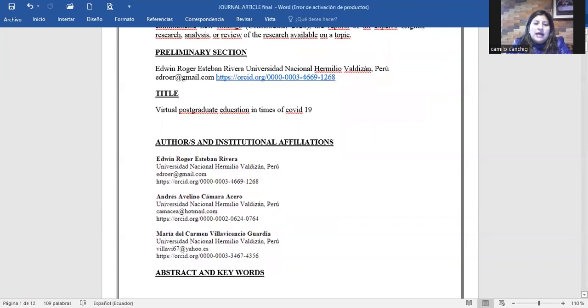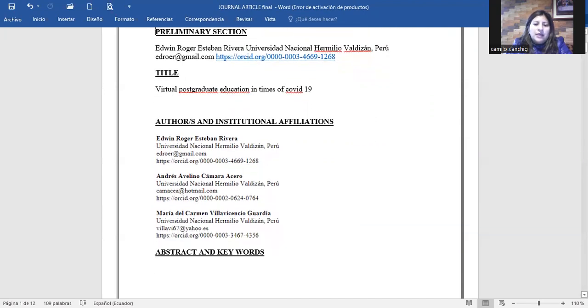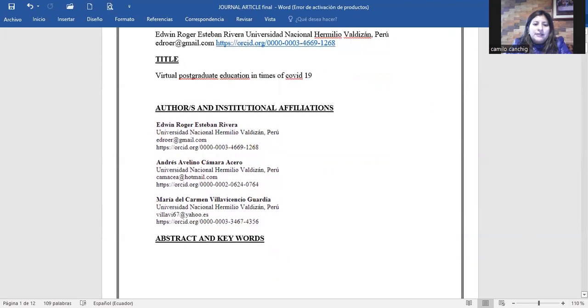A journal article has different important parts. For example, the first part that is very important is the preliminary section. A preliminary section is basic information about authorship. Another important part is the title. I chose this journal article that is about virtual postgraduate education in times of COVID-19.